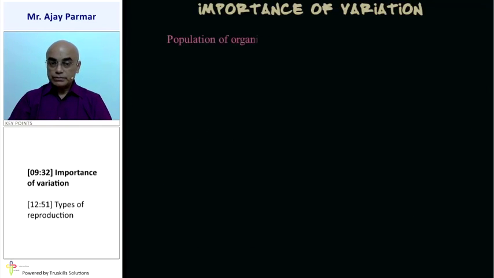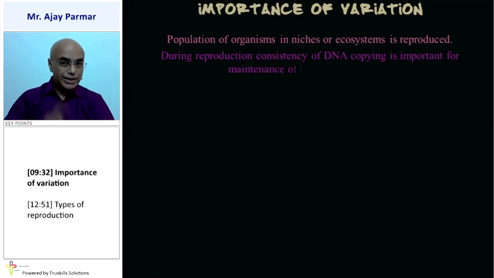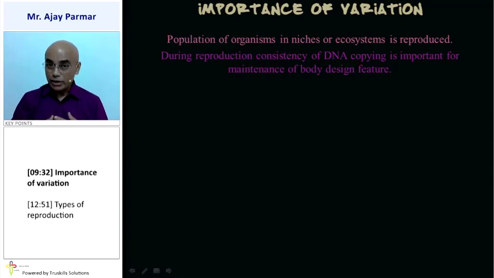Importance of variation. You know that the population of organisms in a niche, that is in an ecosystem, reproduces. Obviously, then and only then would life survive, isn't it? Otherwise it ceases to exist. But during this reproduction, consistency of DNA copying is extremely important for maintaining the body design.